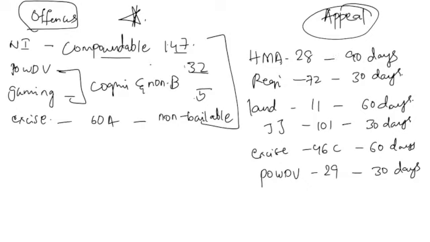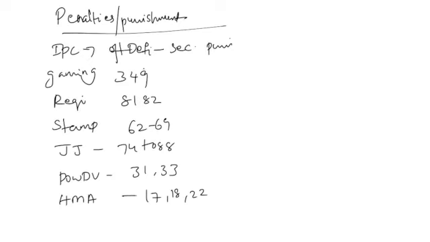Coming to appeal: for Hindu Marriage Act under section 28, 90 days; Registration Act under section 72, 30 days; Land Encroachment Act section 11, 60 days; Juvenile Justice section 101, 30 days; for Excise Act 46C, 60 days; and for Protection of Women from Domestic Violence under section 29, 30 days. Regarding penalties or punishment, just make a quick note or revise when you are going through these sections or subjects.